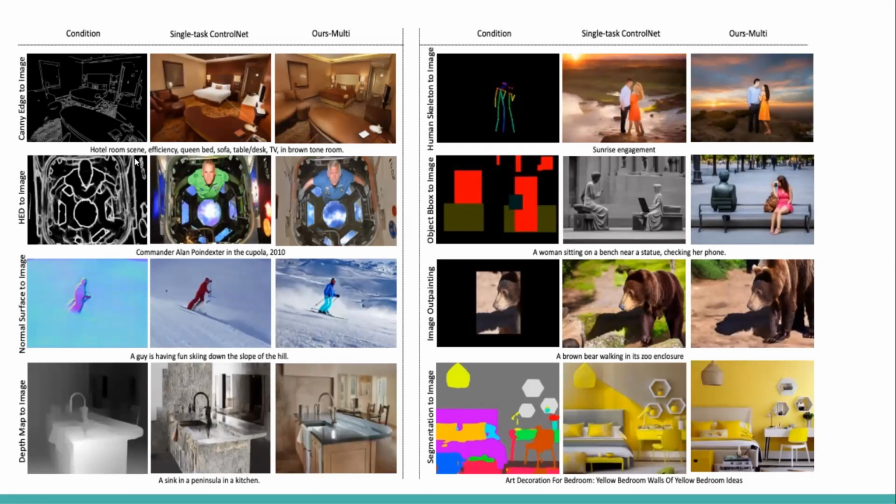It says a hotel room scene, efficiency, queen bed and sofa, table, desk, TV in brown tone. Here you can see there's a mismatch in the theme in ControlNet, where brown is mentioned. When you see the other HED image and all other conditional tasks, I feel UniControl has better visual quality compared to other models.